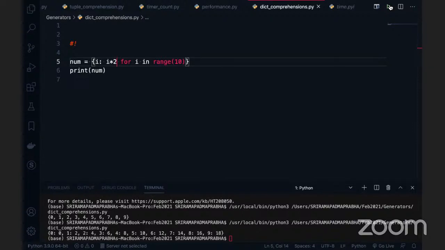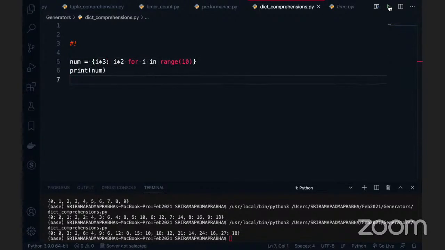Okay, is it done, Raja? Yes, for the time being it is done, but a lot of things we can do. It's not only about this, you can also create some expressions here. Can I create an expression here? I star 3. Now I'm going to execute this code. It works. You can generate whatever equations you want. I want to generate a dictionary from the given numbers. This is the way you can generate it.